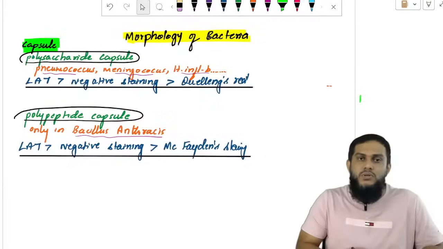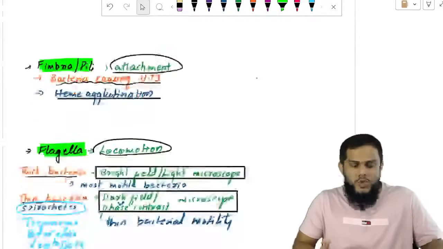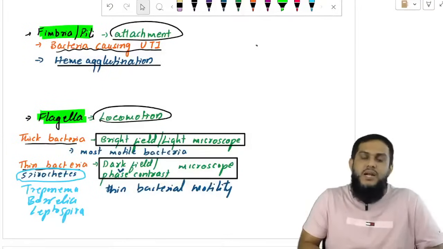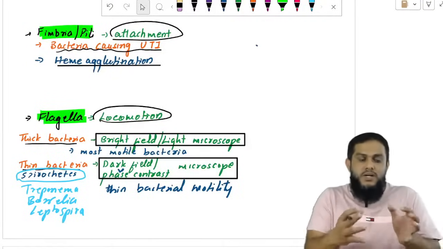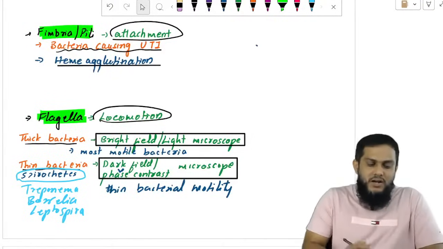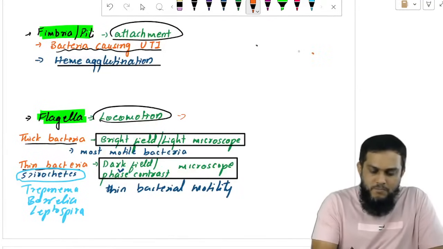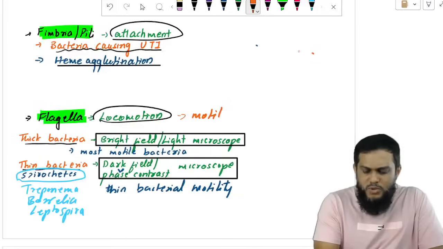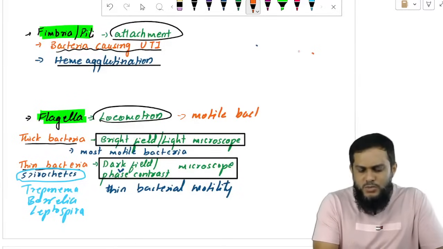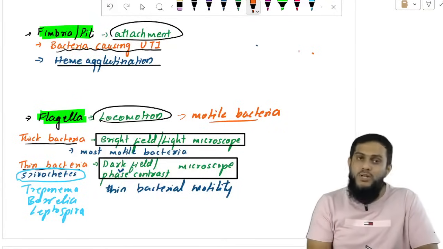So with that, this is about another important topic in general microbiology: capsule, polysaccharide and polypeptide, how to detect, and which bacteria have them, and fimbria and flagella. Fimbria is present in the bacteria causing UTI, and flagella is found in motile bacteria. Which are the motile bacteria? There are many, no need to know. Just remember, flagella is present in all motile bacteria.